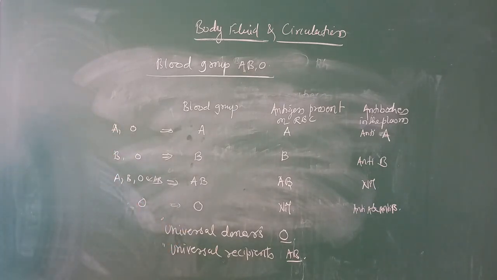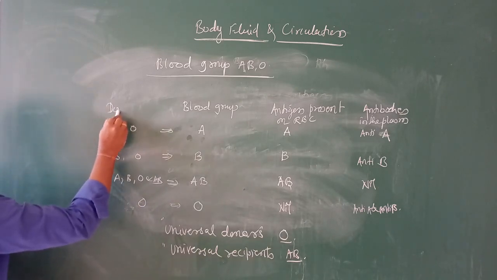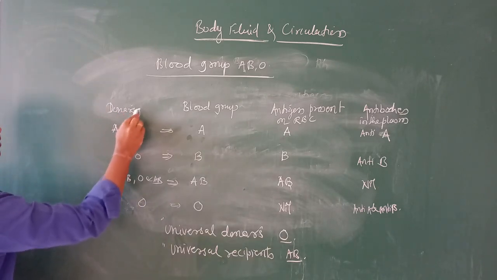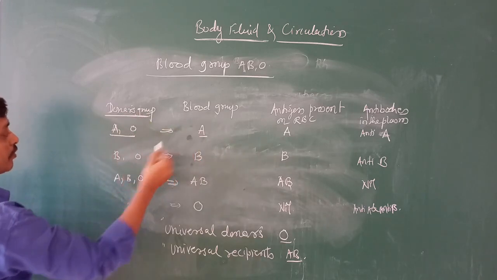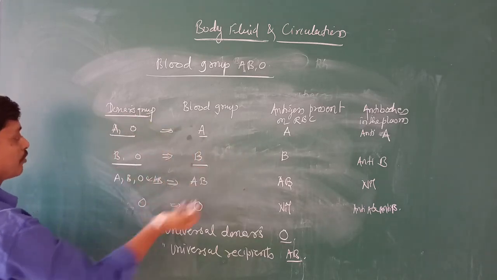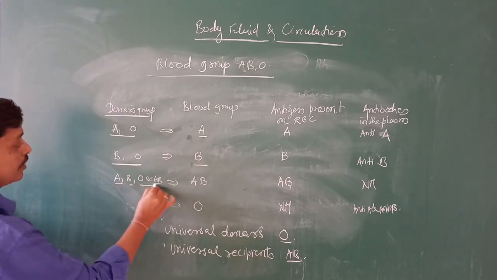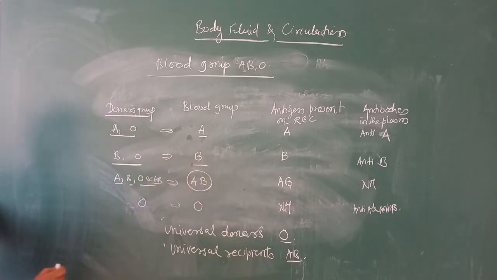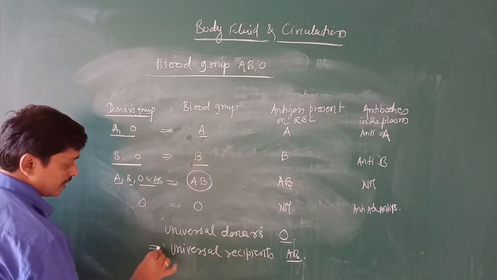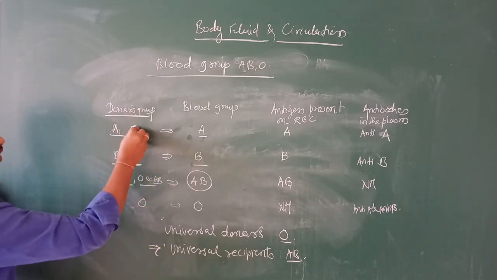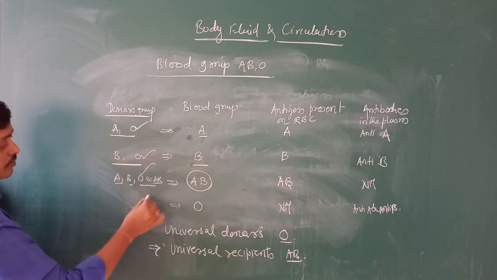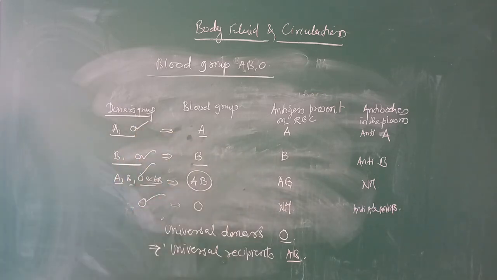In the sense, what we are going to call it as the donor group: for blood group A, it is A and O; for blood group B, B and O; for AB, A, B, O, AB. In the sense, AB is a universal recipient and O is a universal donor. Understood? So this is about the blood group.